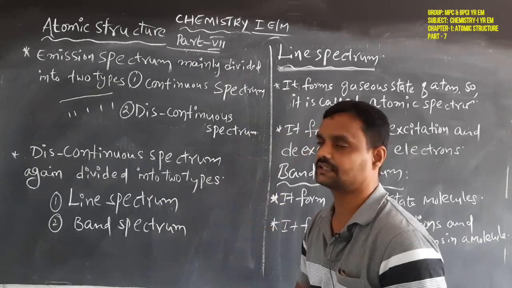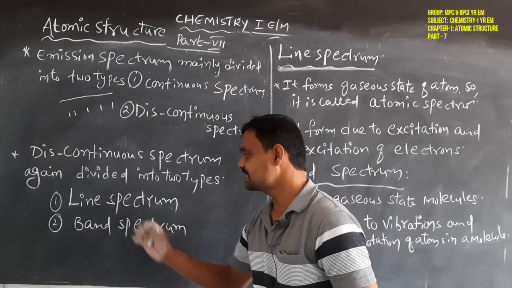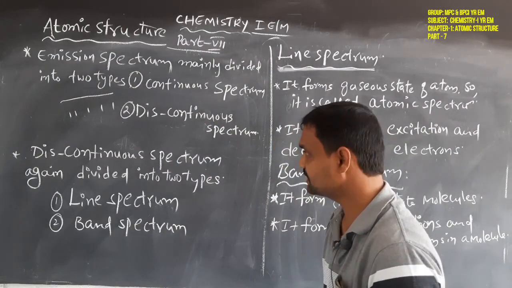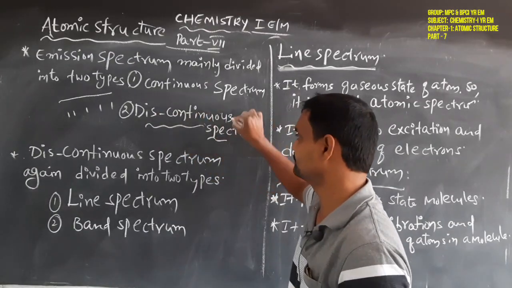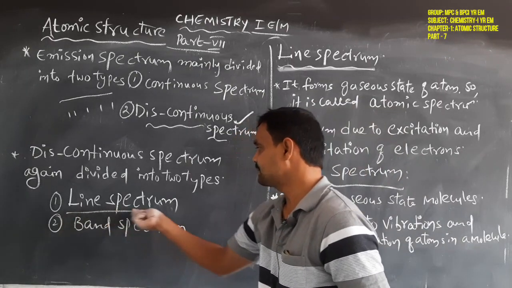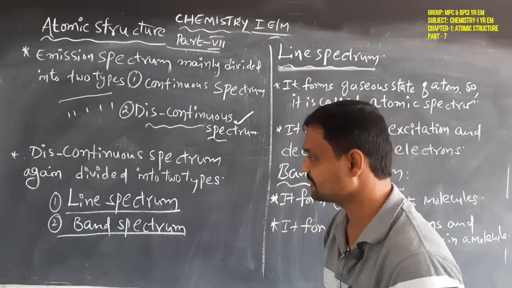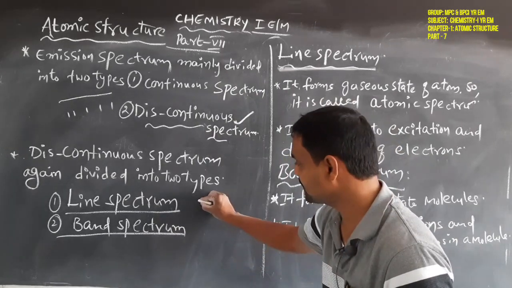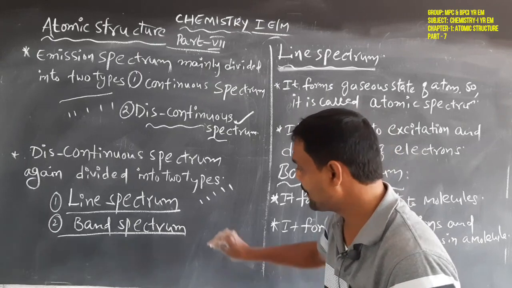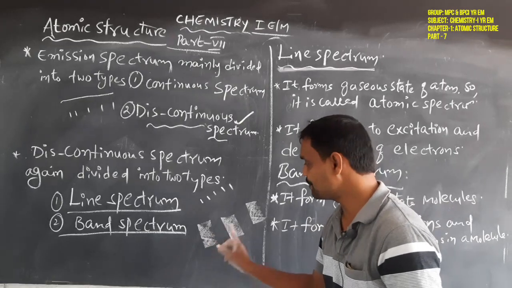So, emission spectrum is continuous and discontinuous spectrum. Again, this discontinuous spectrum is divided into two types: one is line spectrum, another one is band spectrum. What is that? Discontinuous spectrum is again divided into line spectrum and band spectrum. Line spectrum means these are separated lines. Band spectrum, so this is the band spectrum.